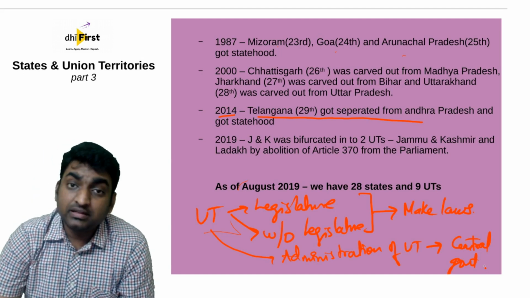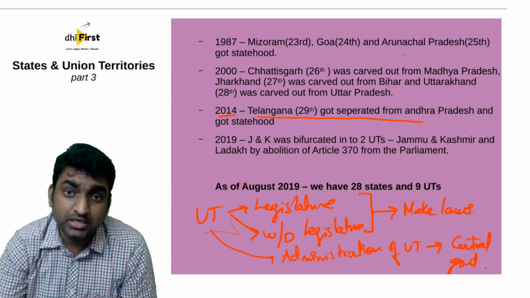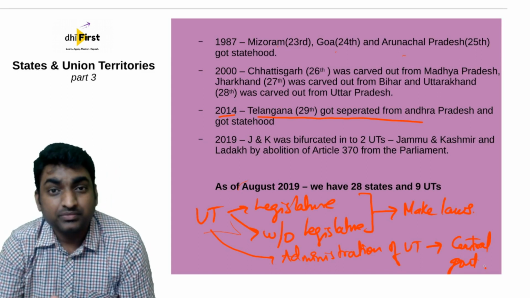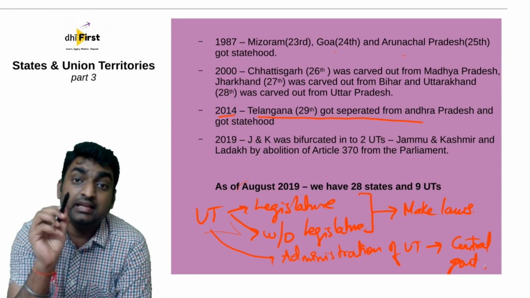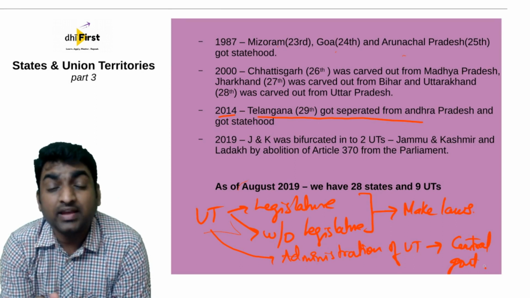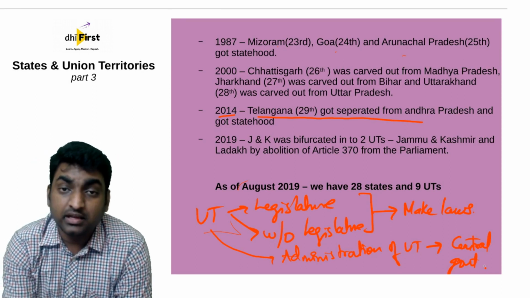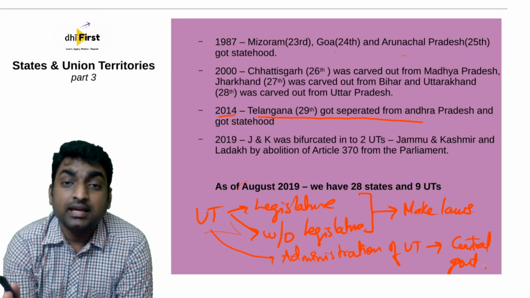But in case of states, both the legislation as well as the administration is done by the state, right? Because the state has its own chief minister, and he is part of legislation as well as part of the executive. But in a union territory, the legislators are not part of the executive.